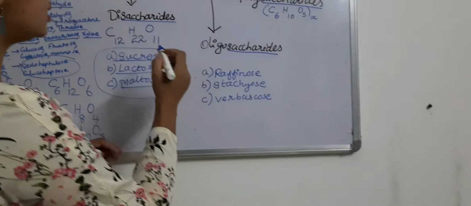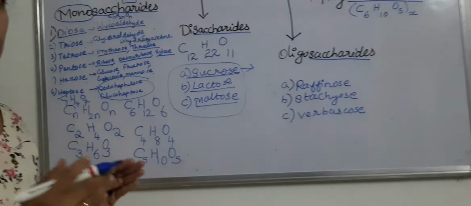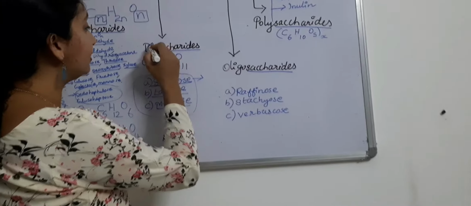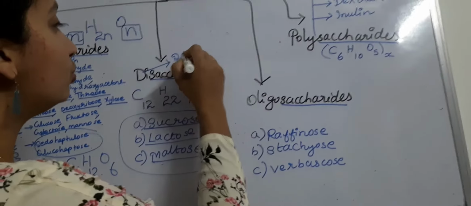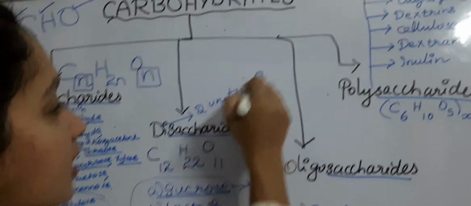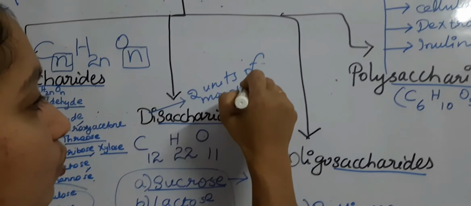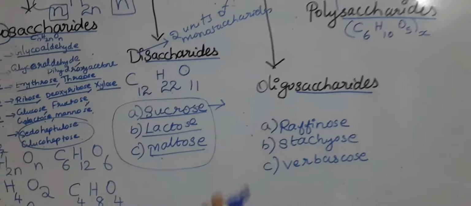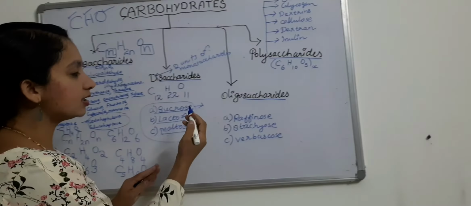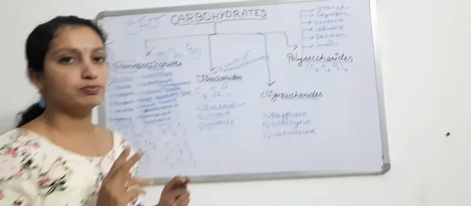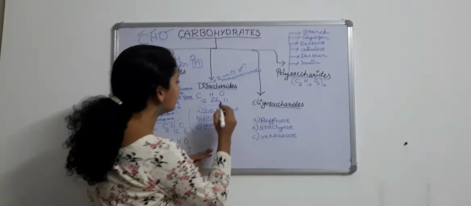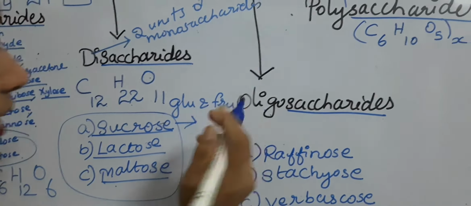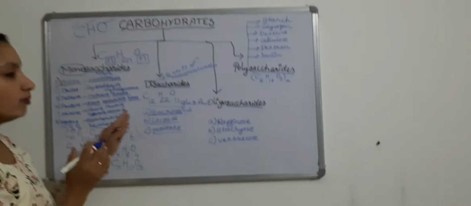Disaccharide means 2 units of monosaccharides are present. So sucrose is a combination of 2 types of monosaccharides. What are they? Glucose and fructose combine to form sucrose.